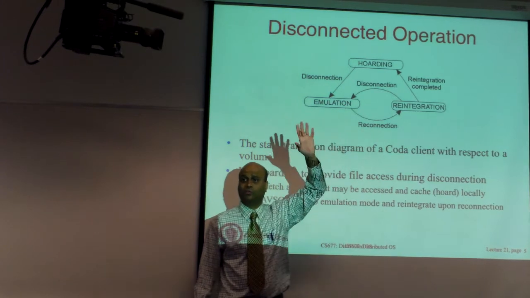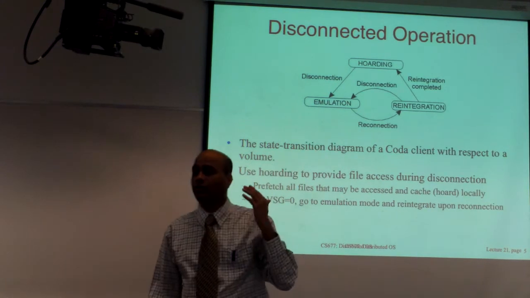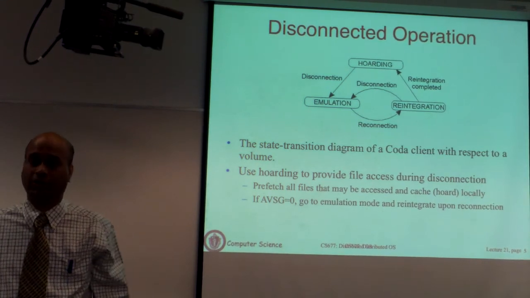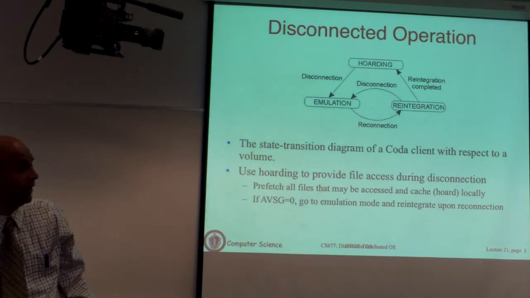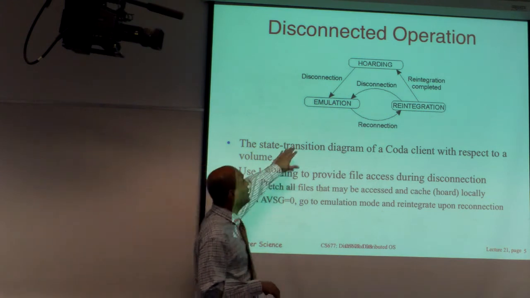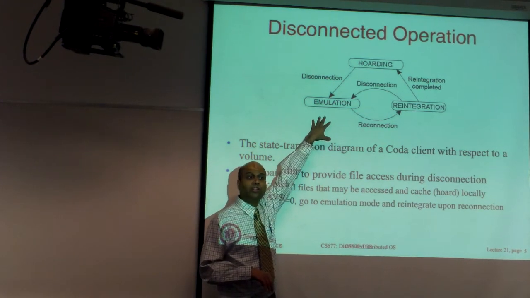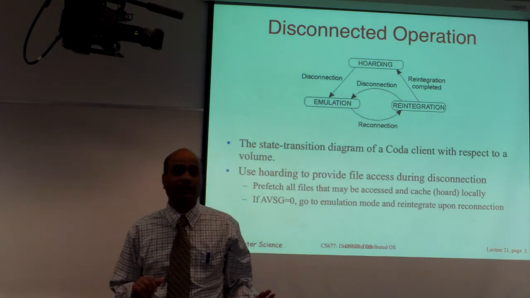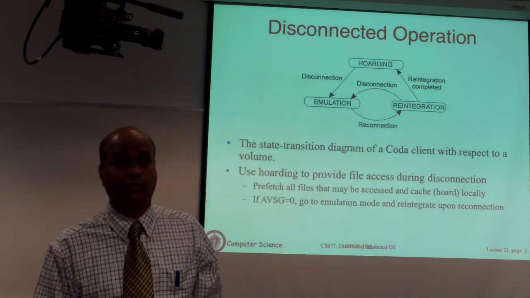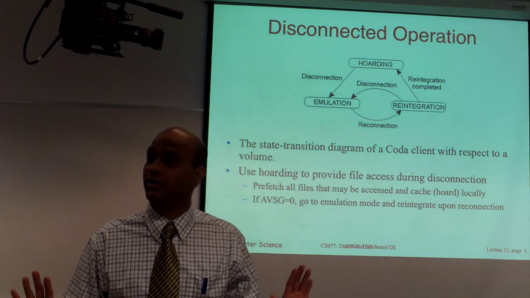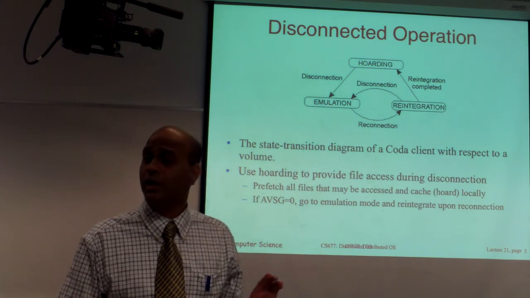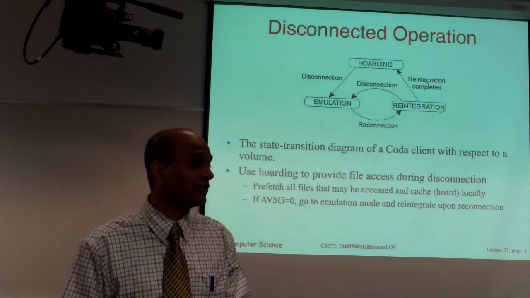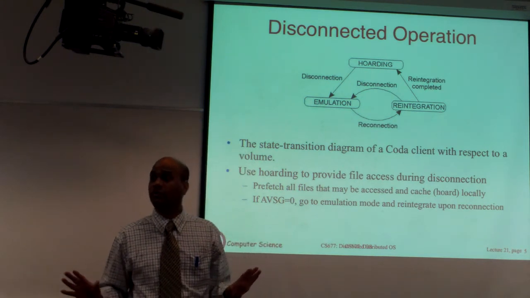Now let's say the device goes out of this environment and you disconnect. You go on a plane ride, or you drive off in a car or some such thing. Now you are disconnected from the network, then the device goes into what is called an emulation mode. In an emulation mode, the device pretends like it is connected to the server. So all applications transparently think that the data is still available to them, except that when they read or write, the reads and writes are hitting the local cache, not the real server. So you're in emulation mode.